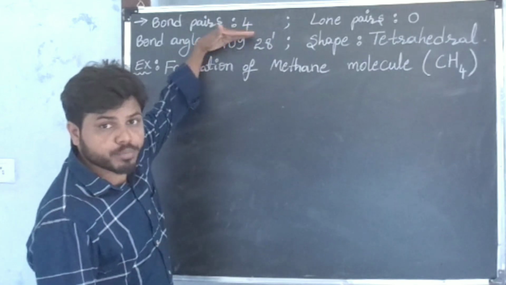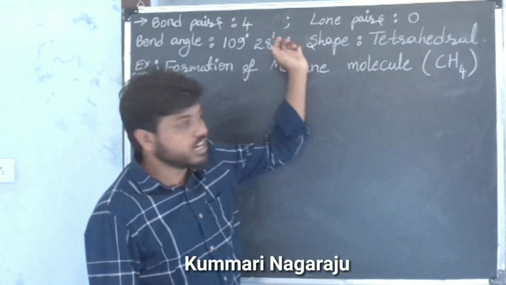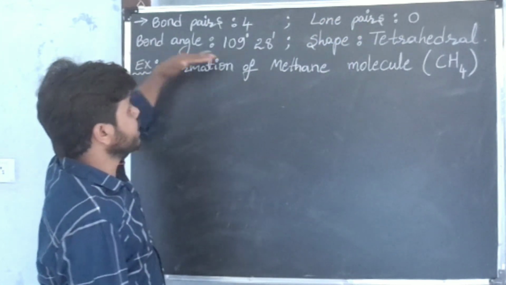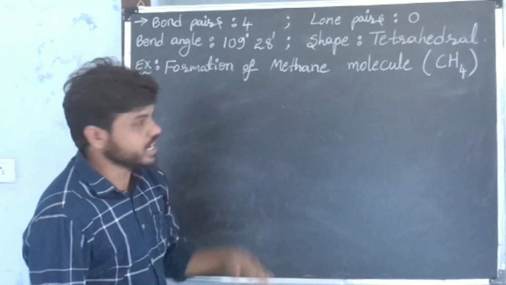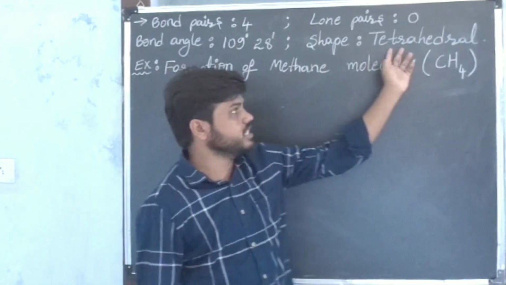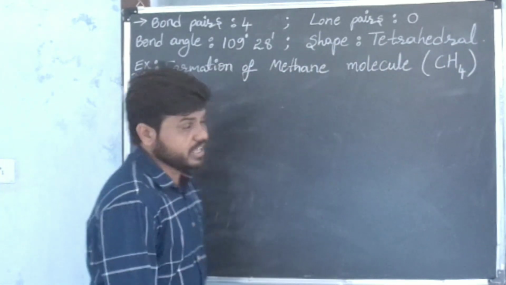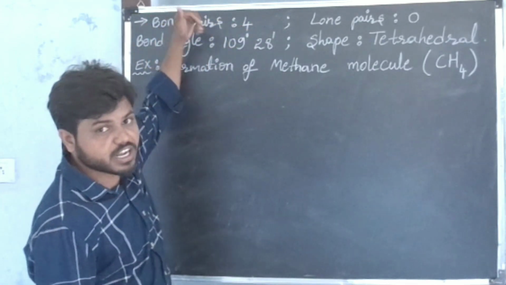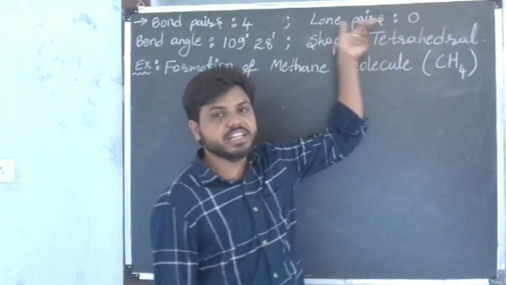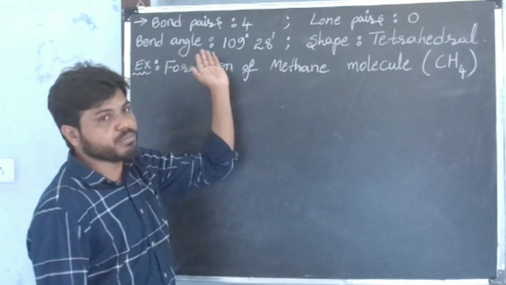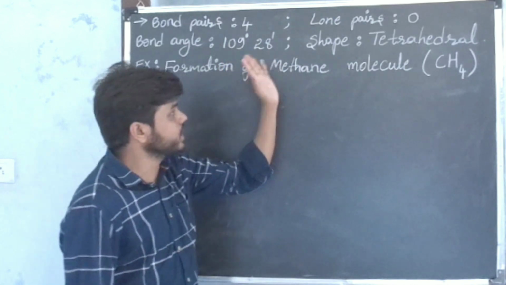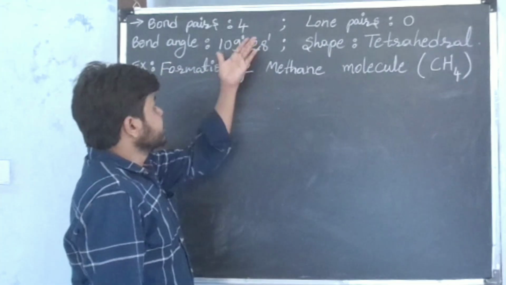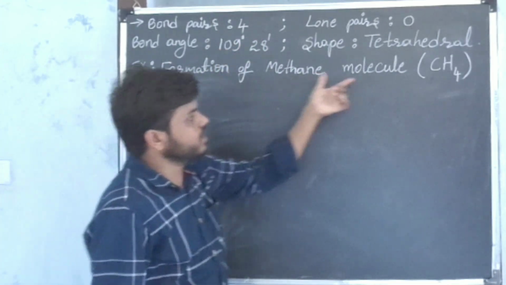If any molecule has 4 bond pairs around the nucleus of the central atom without any lone pairs in the valence shell, then the bond angle of the molecule is 109 degrees 28 minutes and the shape of the molecule is tetrahedral. I am repeating. If any molecule has 4 bond pairs around the nucleus of the central atom without any lone pair in the valence shell, then the bond angle is 109 degrees 28 minutes and the shape is tetrahedral. Example for this: formation of methane molecule.